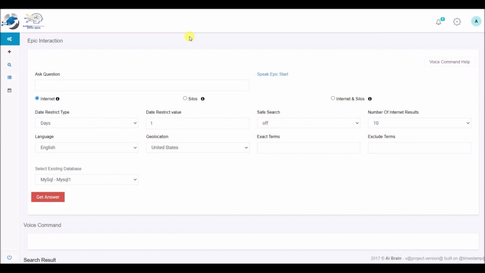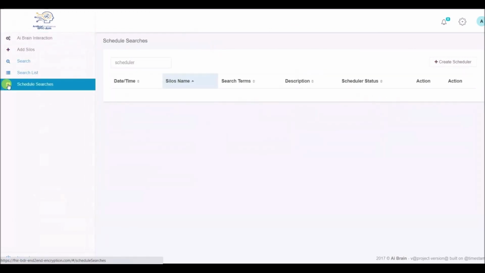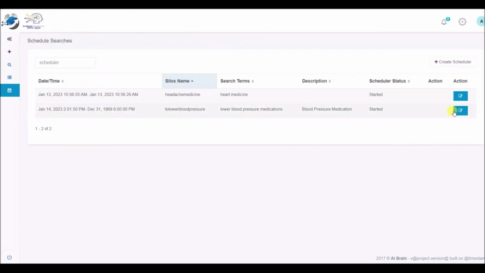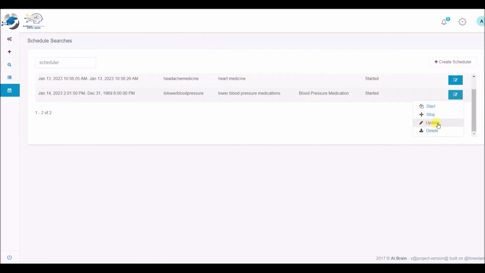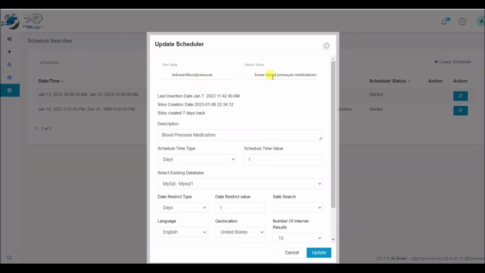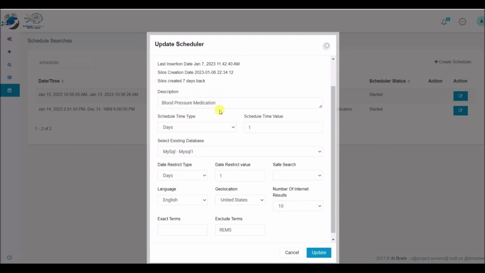From the main Epic AIM screen we will go into the Update Scheduler creation and maintenance screen. Here we see the silo table name and the search term. Here we see the last insertion date into the silo, the silo creation date, and the number of days since the silo was created. This aids the user in setting up the automated update scheduler.